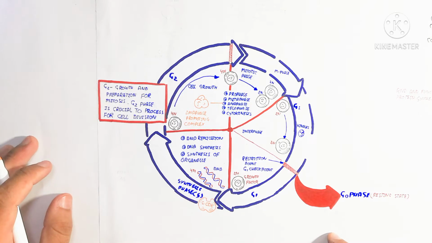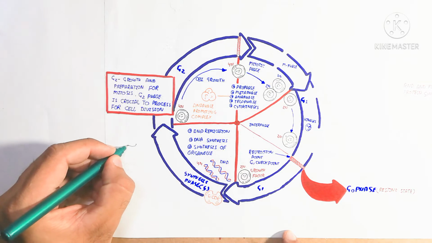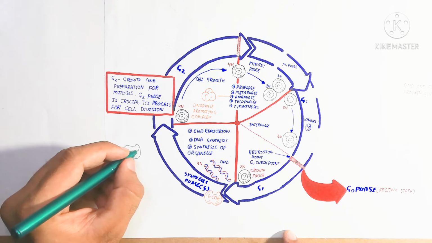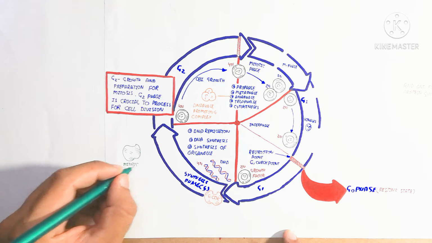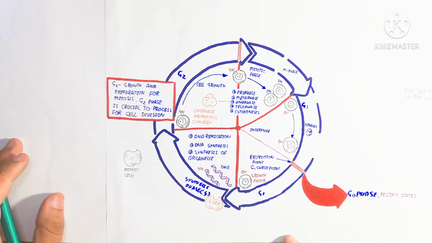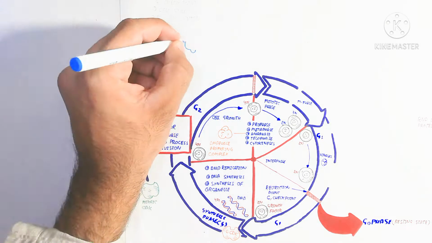In the G1 growth phase, cyclin dependent kinase enzymes are present, which depend on cyclin. The mitotic cyclin dependent kinase enzyme is also present, and there are many kinase enzymes, but here we discuss just for understanding.